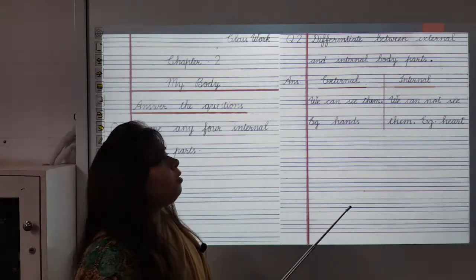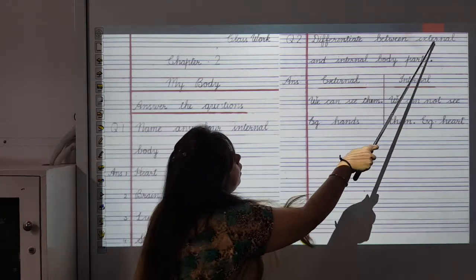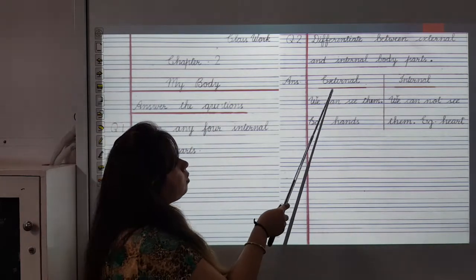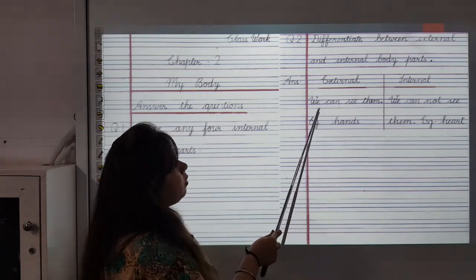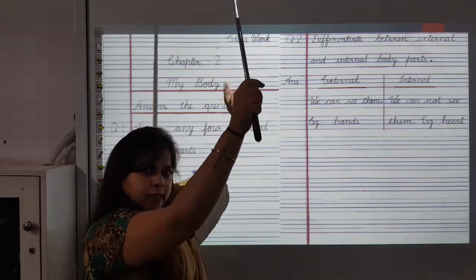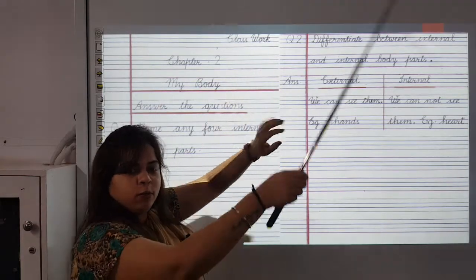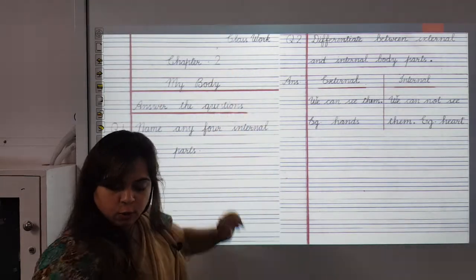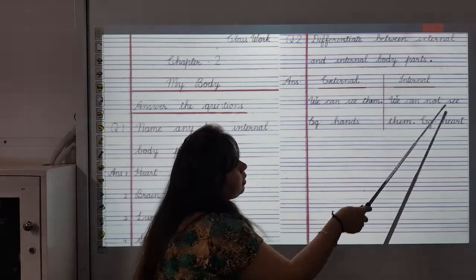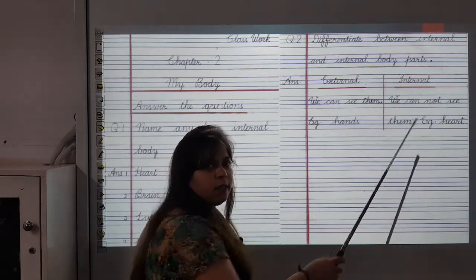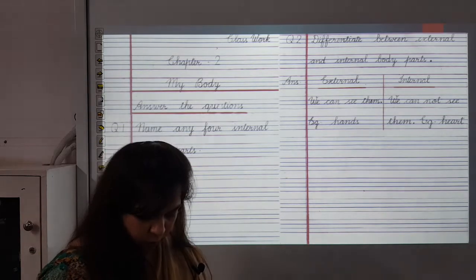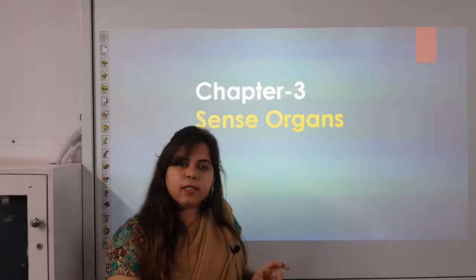Okay. Now question number 2. Differentiate between external and internal body parts. Let's see. External body parts, we can see them. Example, hands. We can see our hands. When you stand in front of the mirror, you can see your hands, yes or no? So hands are external body parts. Internal body parts, we cannot see them. Example, heart. Can you see your heart? No, because it is hidden inside our body.